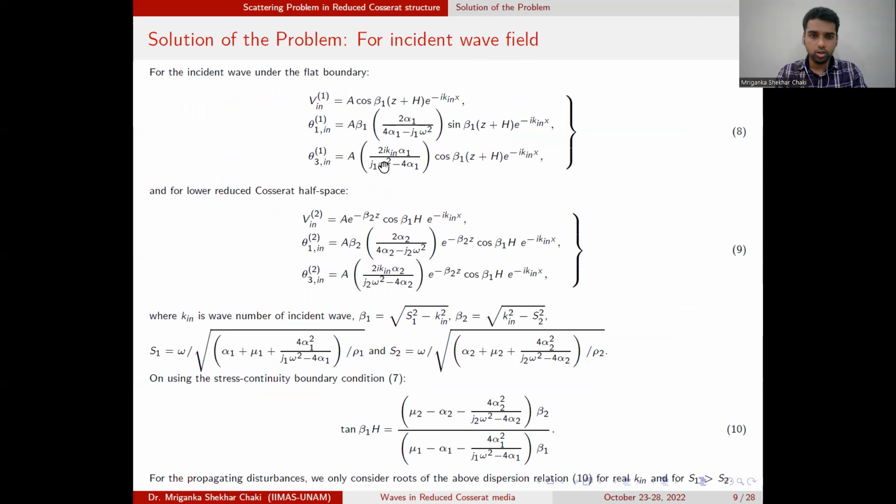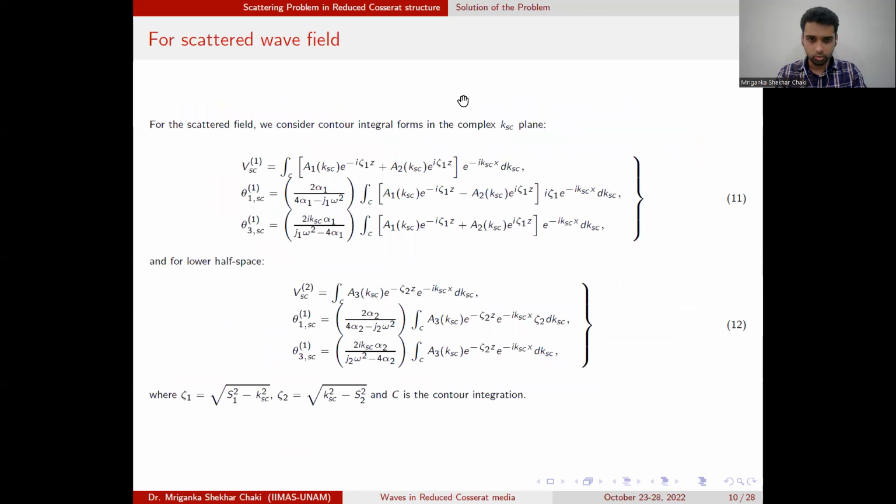For the incident wave field, we can assume these time harmonic solutions in the algebraic form. Using the boundary condition of stress continuity, we can find the dispersion equation. However, for the scattered field, which is in the region of the perturbed boundary, it is not easy to find the scattered fields. So we take the help of the contour integral form.